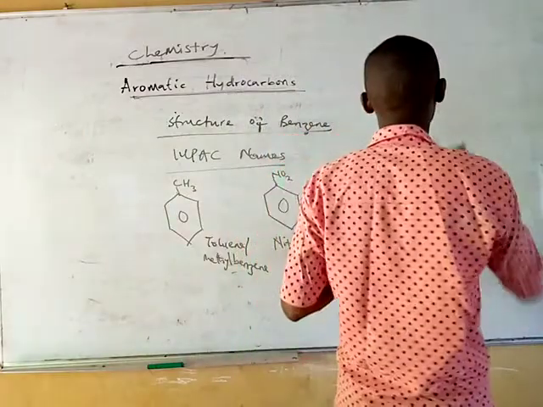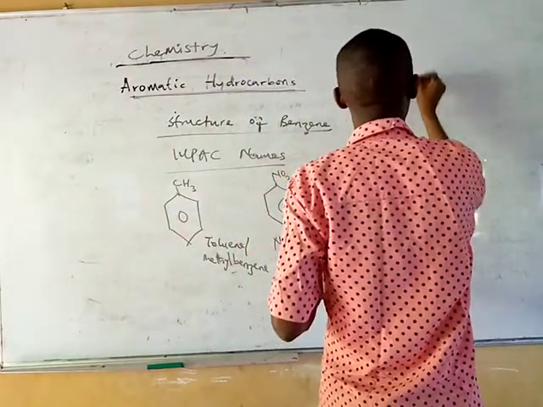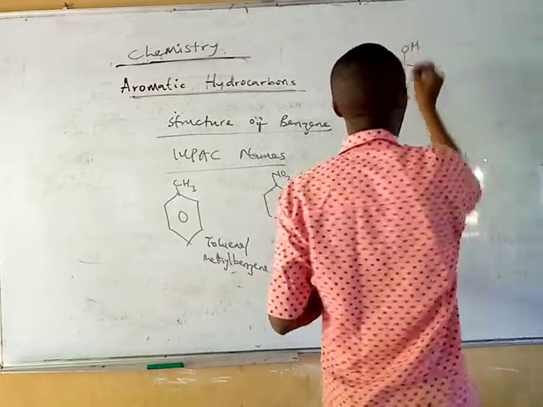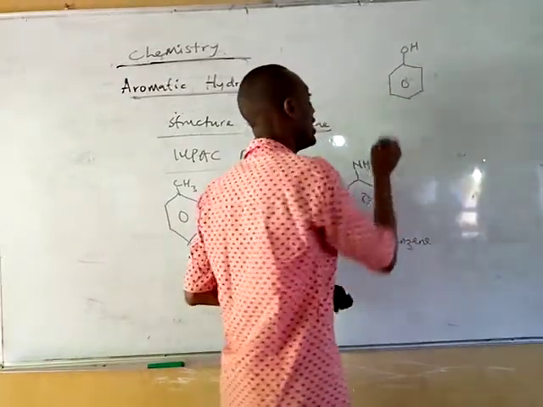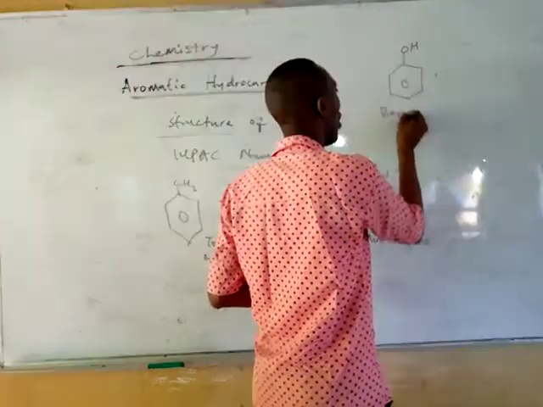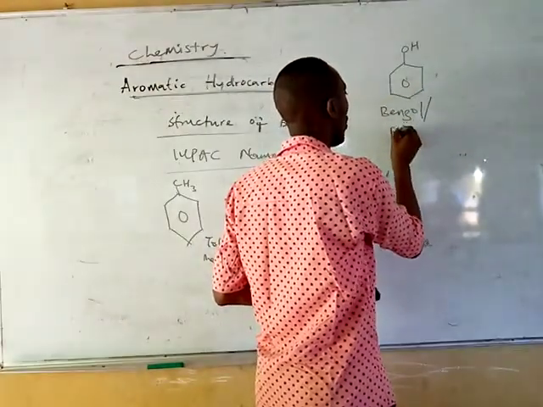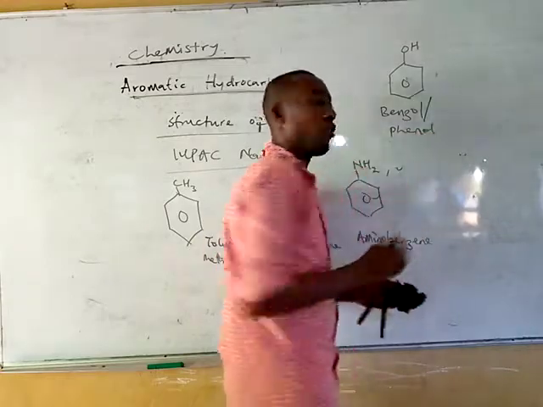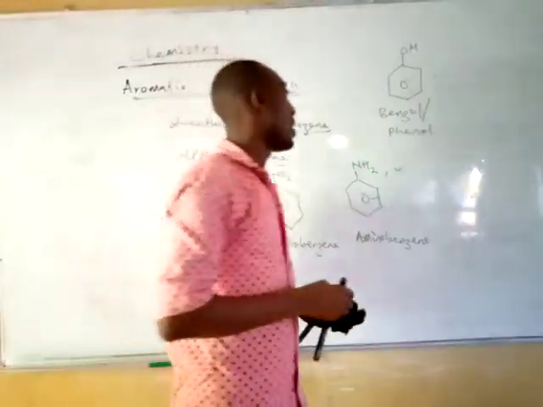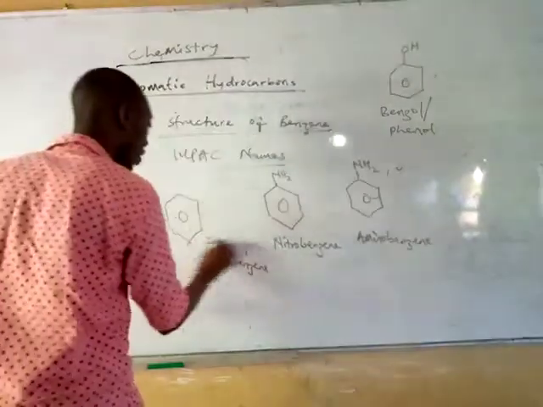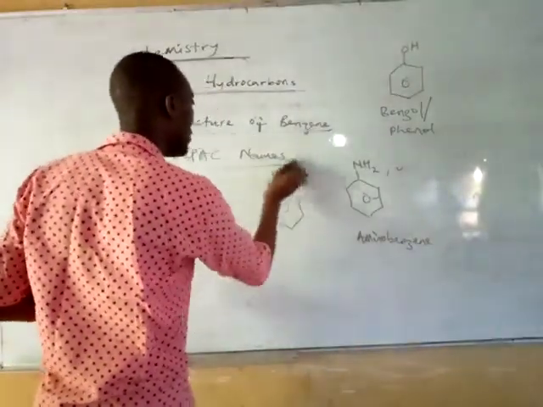If you have something like this, OH on top of your benzene, this can be called your benzol, or you can call this one your phenol. Is that taken? And we can have another structure for another benzene derivative.